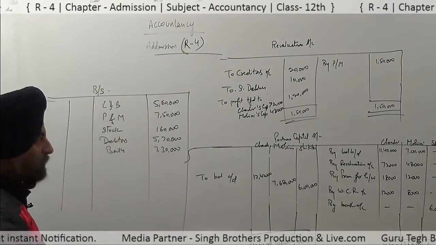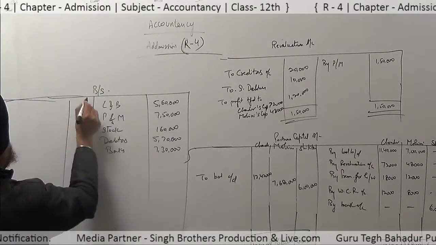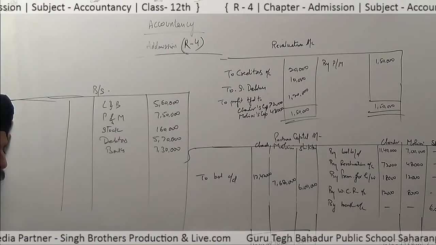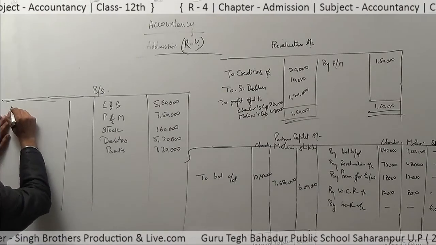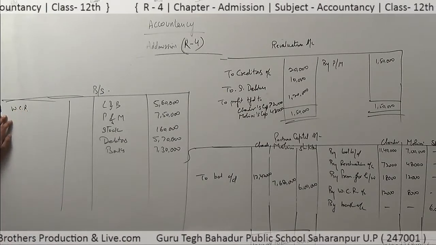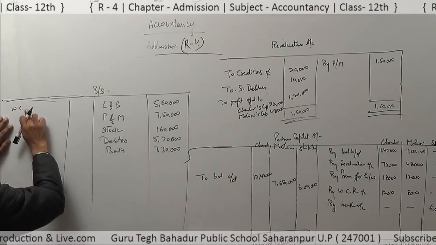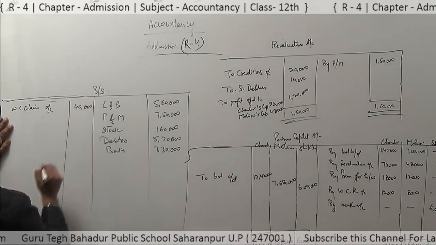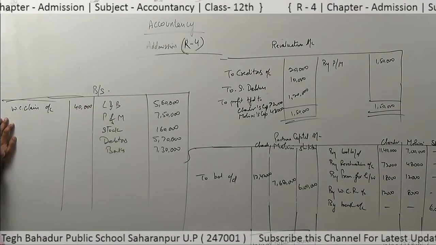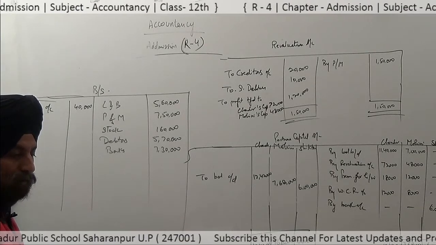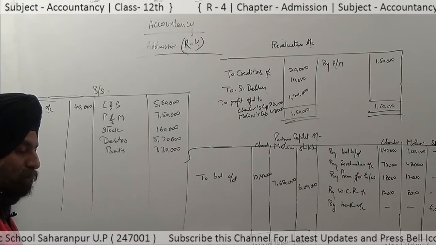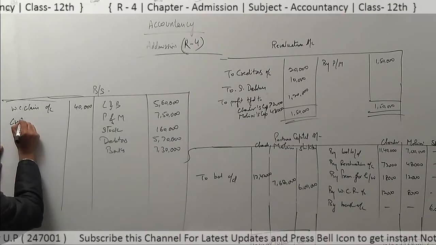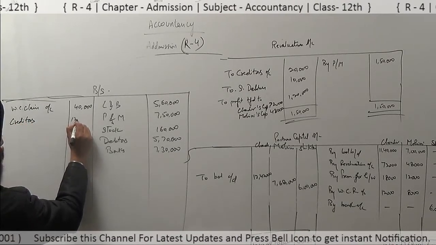Come to the liability side. On the liability side, it is workman compensation claim. The claim was 40,000; 20,000 was distributed to the partners out of the 60,000 reserve, and the claim of rupees 40,000 now comes here as a liability. Creditors, rupees 1,20,000.